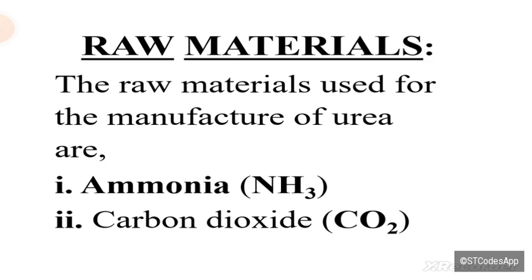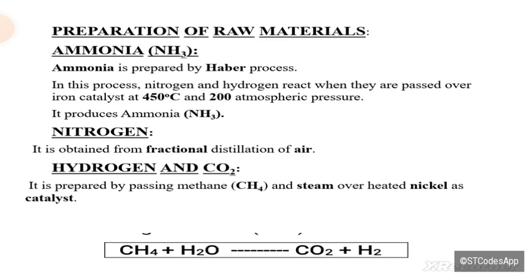Now, let me discuss the industry. First of all, the raw materials for urea manufacturing: only two raw materials are needed, ammonia, NH3, and carbon dioxide. Ammonia is prepared by Haber's process. For this ammonia production, atmospheric nitrogen and hydrogen are used, and they are treated in the presence of iron as a catalyst at a temperature of 450 degrees centigrade, and 200 atmospheric pressure is needed.